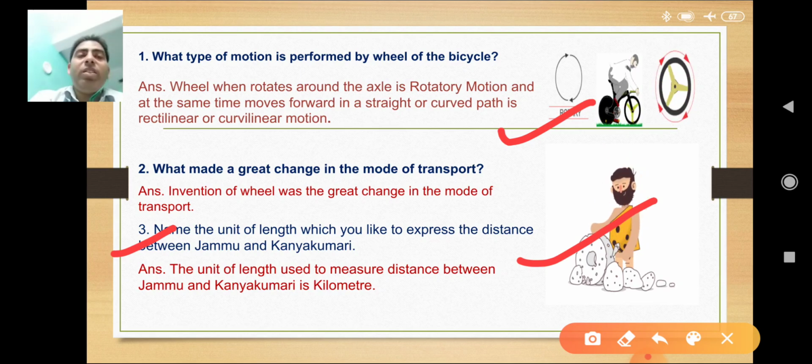But now the question comes here, how should we measure the distance between two cities or two towns? The length or distance between two towns or two cities is very large. It is inconvenient to express such a long distance in terms of meter, so the distance between the two towns or the two cities is measured in kilometer.